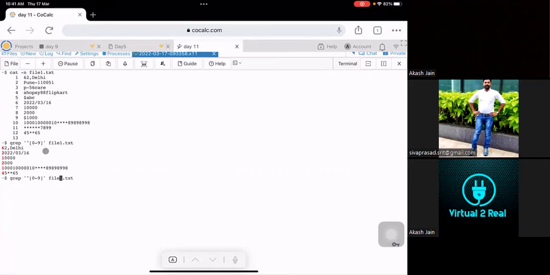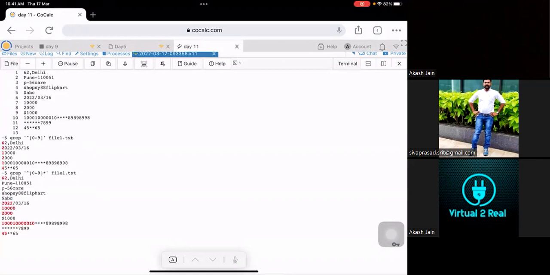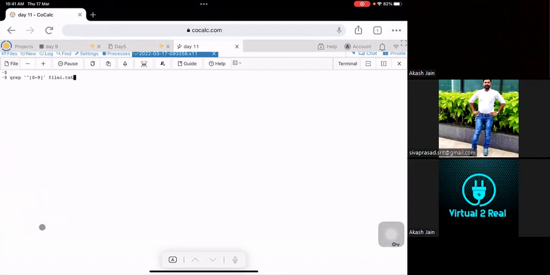Now, what changes will you make? No idea, Akash. Just write. So if I give asterisk and press enter, this is the output. Again, because everywhere we have some number. And this one comes up because we have this asterisk here. Let me just clear the screen.